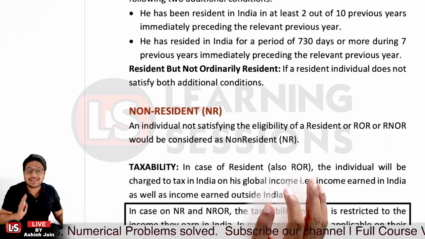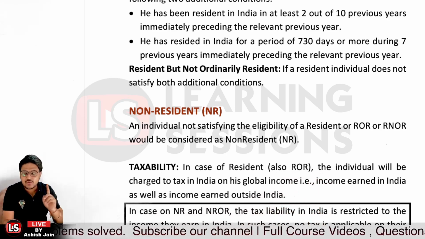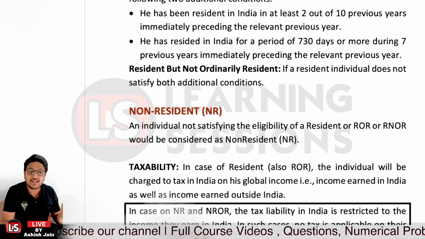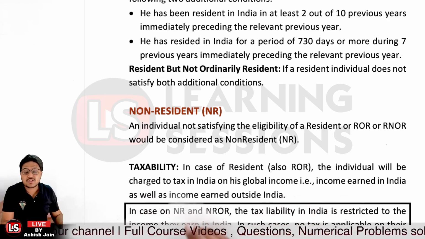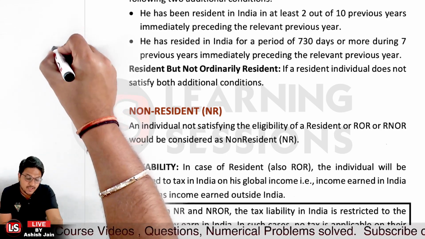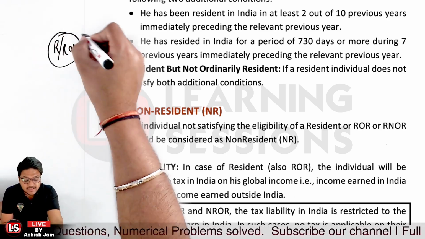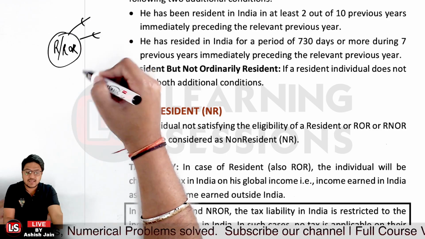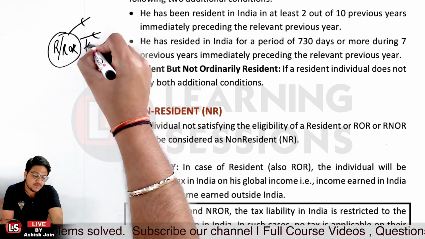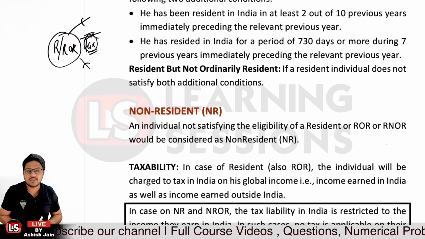And further, if we talk about the taxability, in case of a resident, a person who is resident and also ordinarily resident in India, tax is to be charged on the global income. Let's say if you are a resident or ordinary resident in India, then whatever global income you have, even if you are earning from external sources, you will be charged tax on those sources also, right?